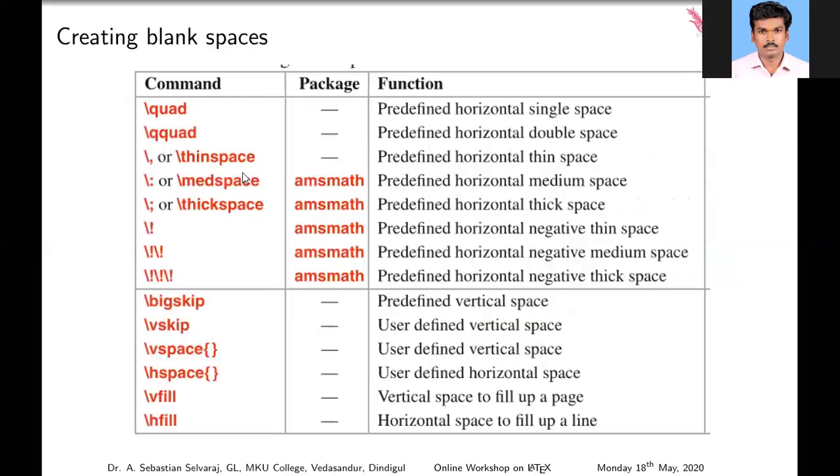Okay. So, creating blank spaces. How shall we create blank spaces in LaTeX? LaTeX usually won't create blank spaces; we have to force them manually. \quad is a predefined command that gives a single horizontal space, and \qquad creates a double space, and so on. After this session, I will post this presentation file to your WhatsApp group just to cross check. We don't want to waste our time defining this.